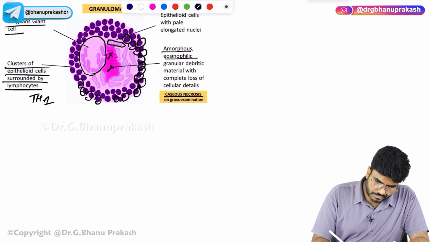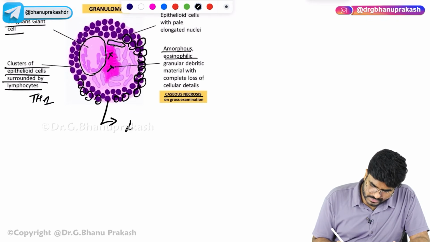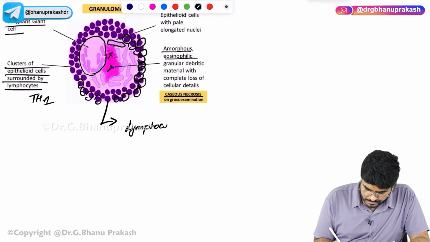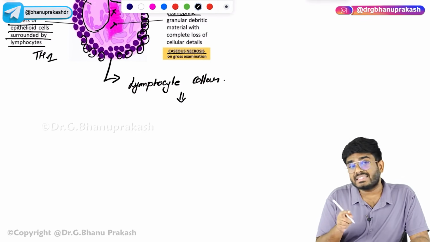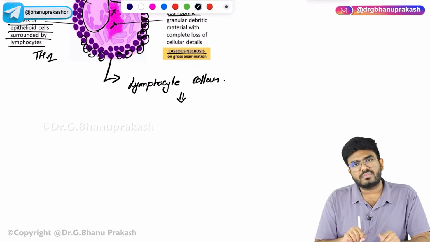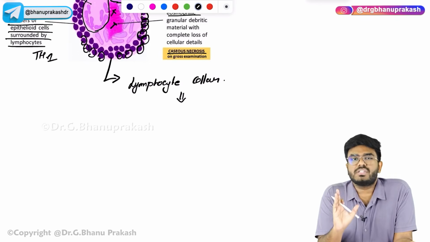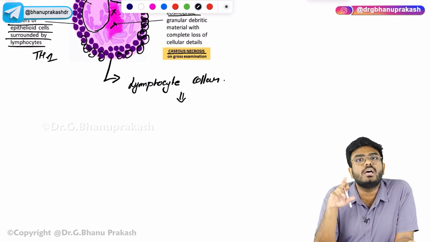Now the one important point I want you to know here. Look, what is this? Lymphocytic collar. This lymphocytic collar is made up of T helper 1 cells, but it is absent in one type of granuloma. Usually granulomas consist of this lymphocytic collar. But in one condition, granulomas are there, but they do not contain this lymphocytic collar.